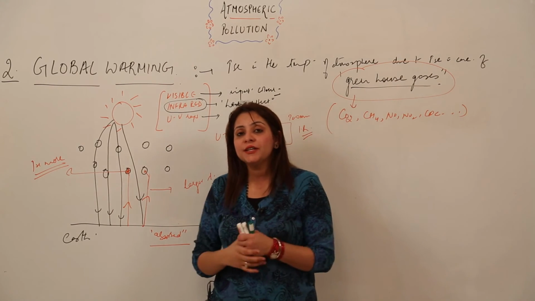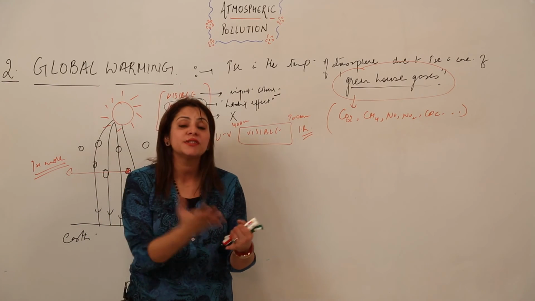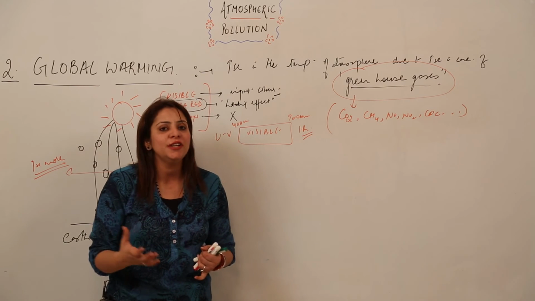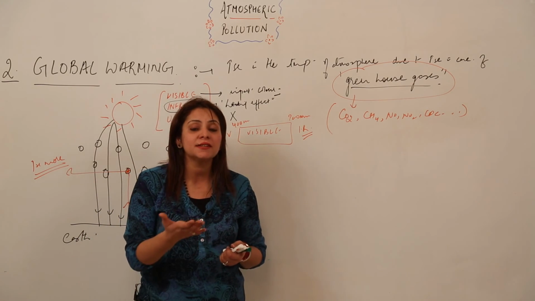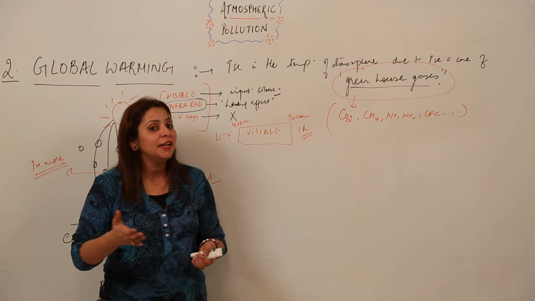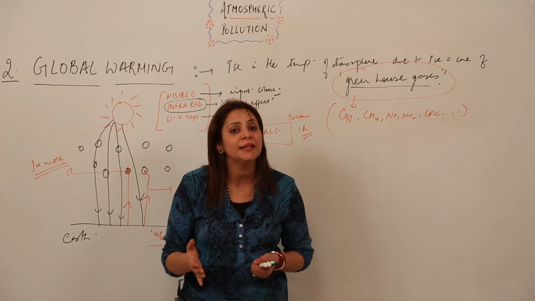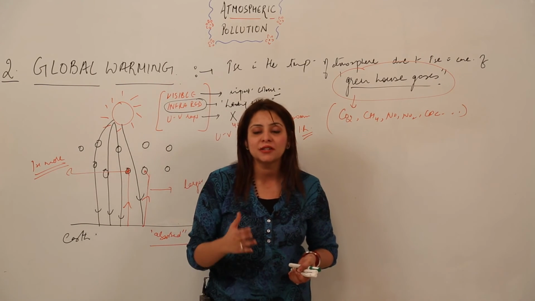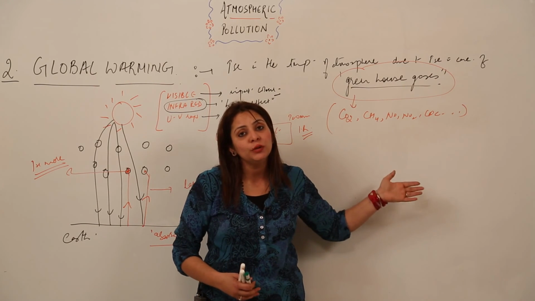Now, what are the things you can do? We can use fuels like LPG and CNG. You know that they are also eco-friendly fuels. The main component of CNG is methane, that is, it is compressed natural gas. It does not cause any kind of pollution. Similarly, we have LPG, that is liquefied petroleum gas. The main components are propane and butane. It again does not cause pollution or liberate these kinds of gases. So we can do that.